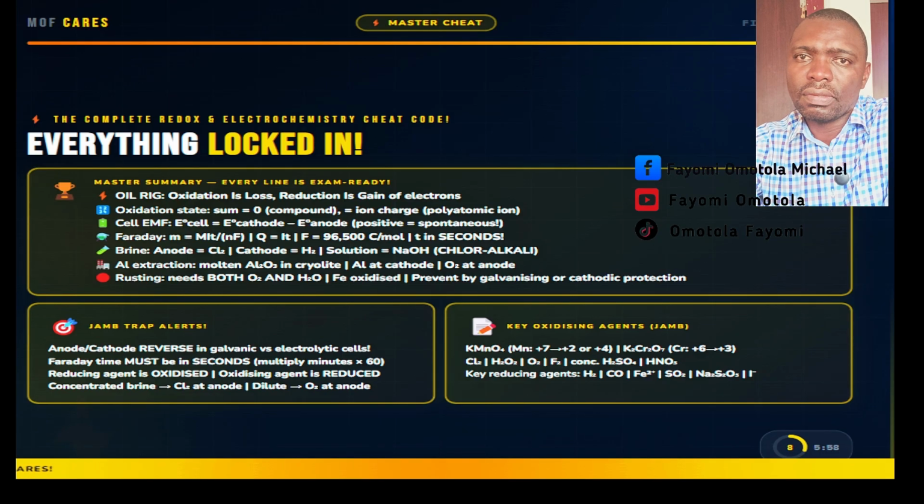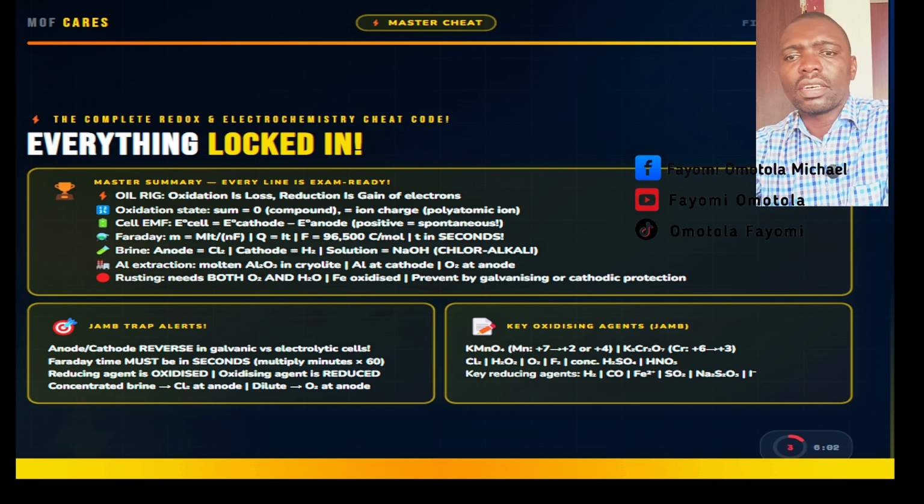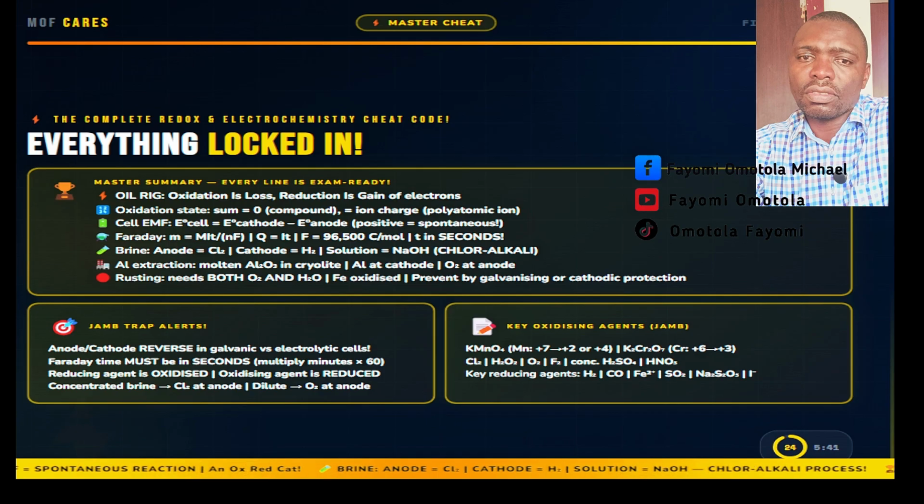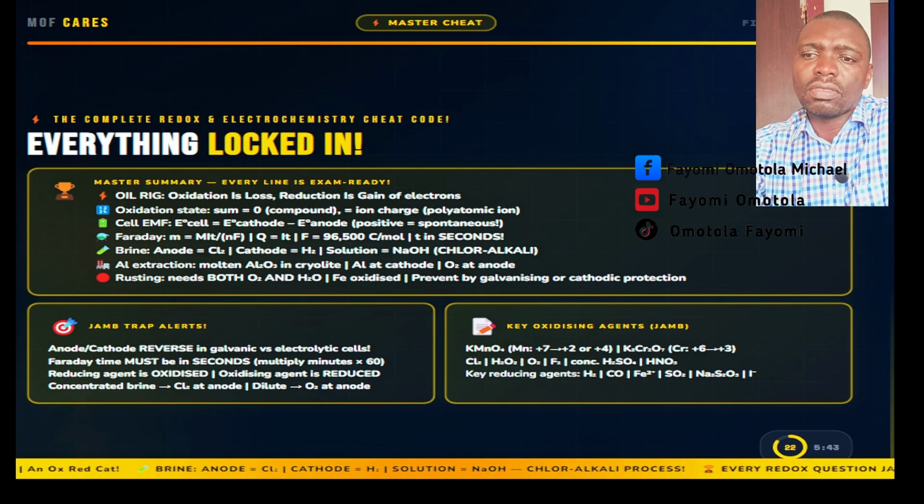Faraday's law: mass equals M I T divided by n F. Q equals I times t. Faraday constant is 96,500. Time must be in seconds. This is the most common mistake students make.